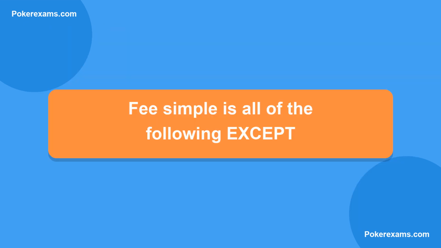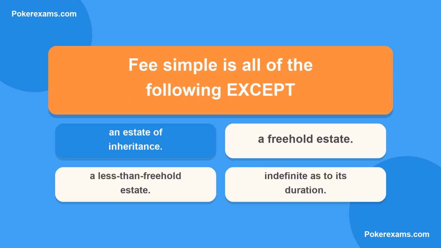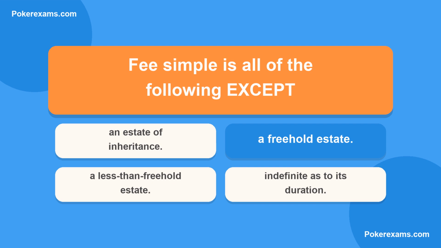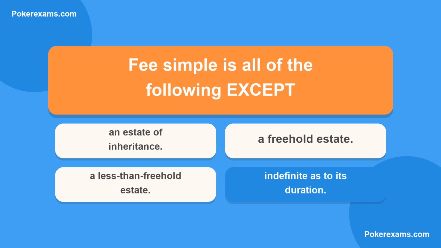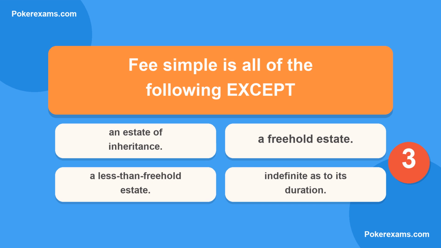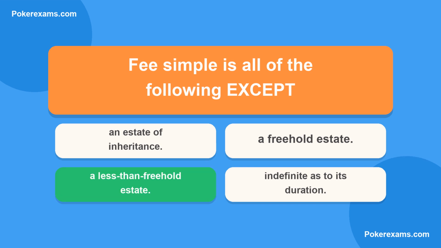Next question. Fee simple is all of the following except. Is it A, an estate of inheritance? Or B, a freehold estate? Could it be C, a less than freehold estate? Or lastly D, indefinite as to its duration? The correct answer is C.